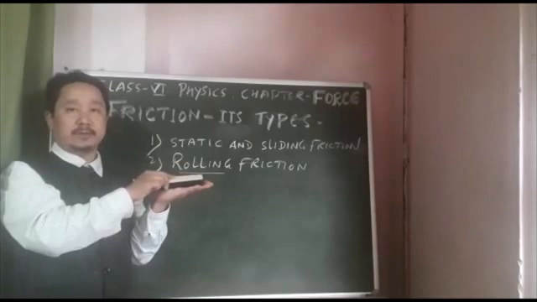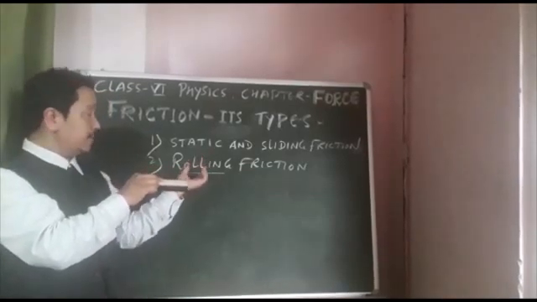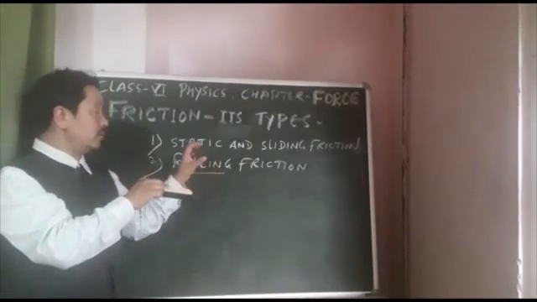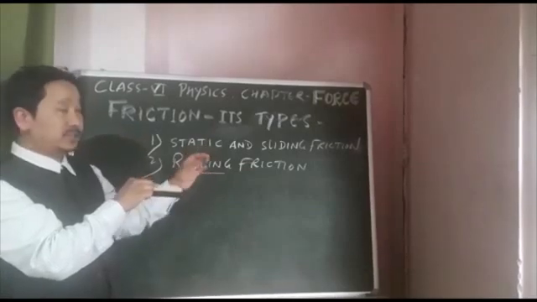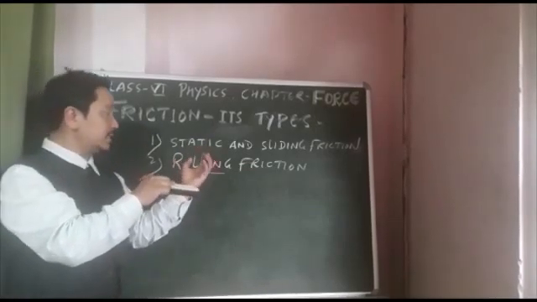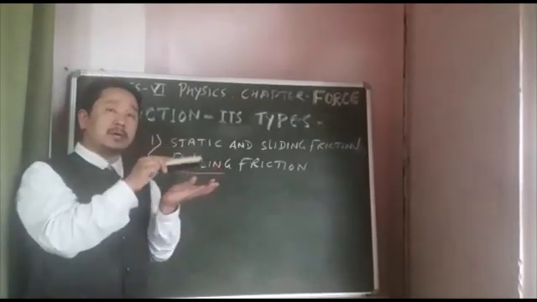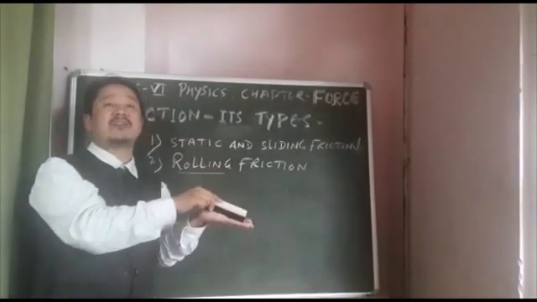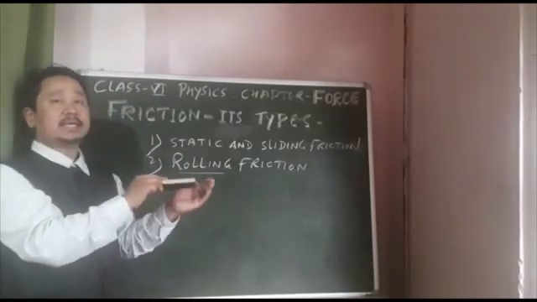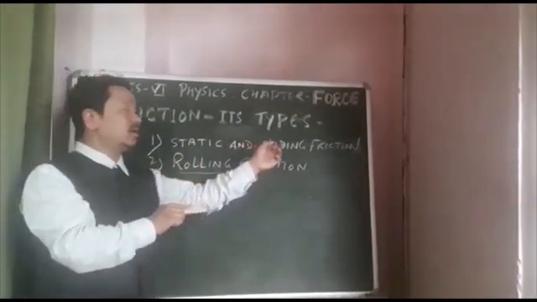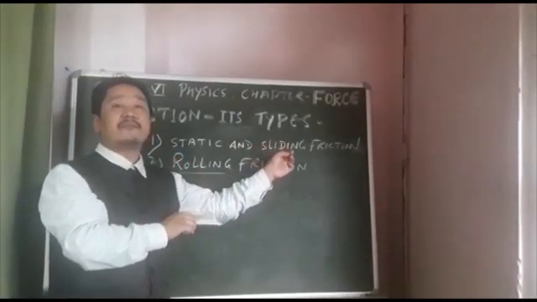The rolling friction formed at the time of rolling of something on some surface is lesser than the sliding friction.